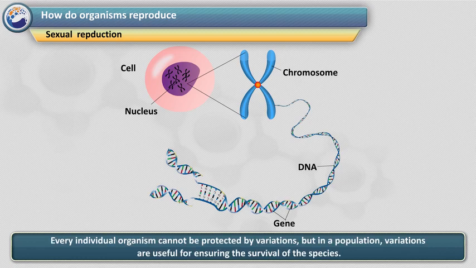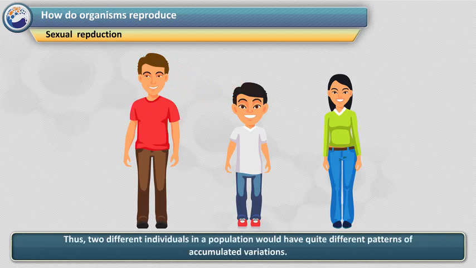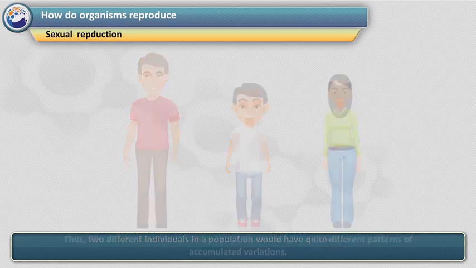Every individual organism cannot be protected by variations, but in a population, variations are useful for ensuring the survival of the species. Each new variation is made in a DNA copy that already has variations accumulated from previous generations. Thus, 2 different individuals in a population would have quite different patterns of accumulated variations.